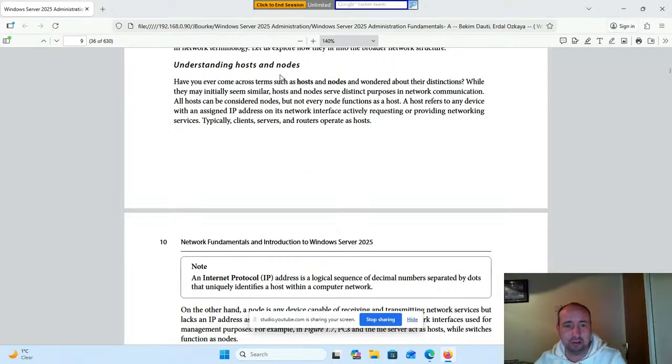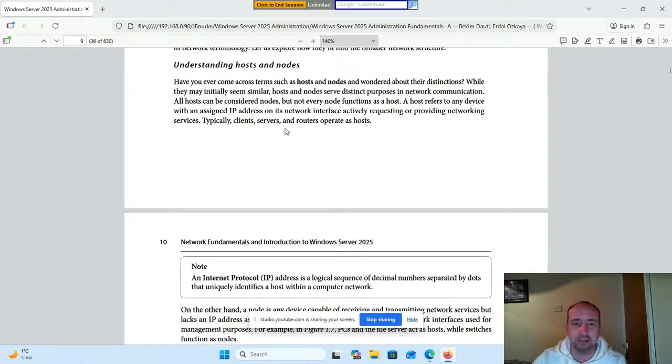Understanding hosts and nodes. Have you ever come across terms such as hosts and nodes and wondered about their distinctions? While they may initially seem similar, hosts and nodes serve distinct purposes in network communication. All hosts can be considered nodes, but not every node functions as a host. A host refers to any device with an assigned IP address on its network interface actively requesting or providing networking services.